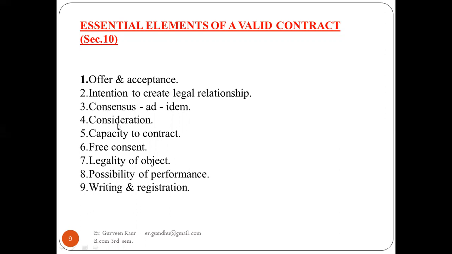Possibility of performance means whether the contract is able to be performed. Is there any possibility for that contract to happen, can it happen or not. And writing and registration: finally it is done in writing. It comes in the form of a contract and in a legal binding.